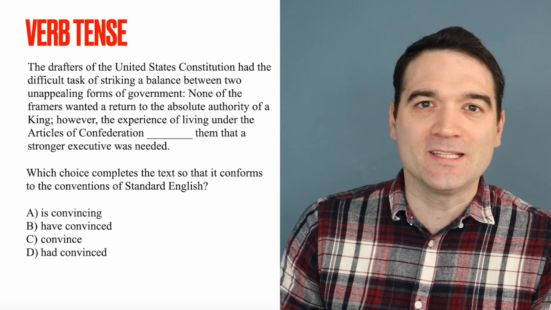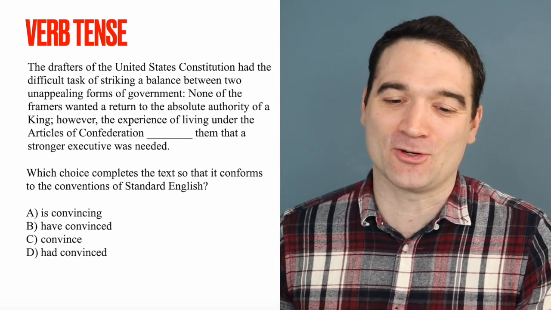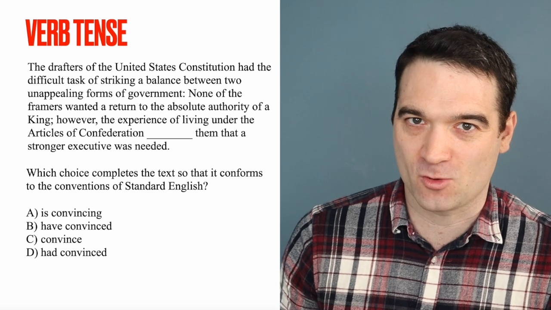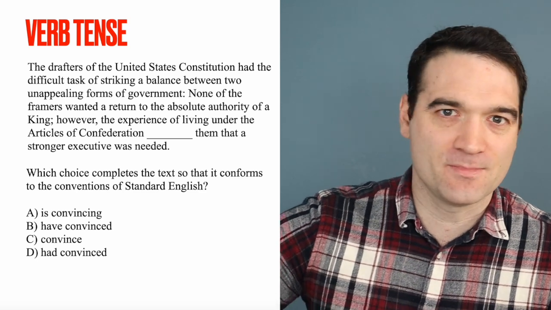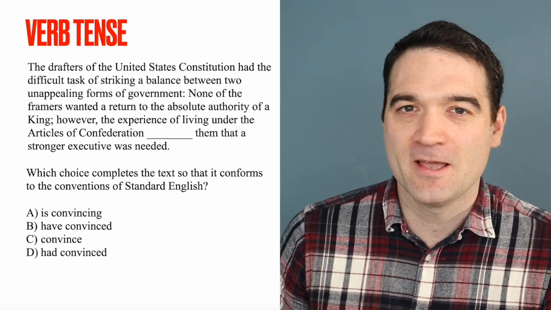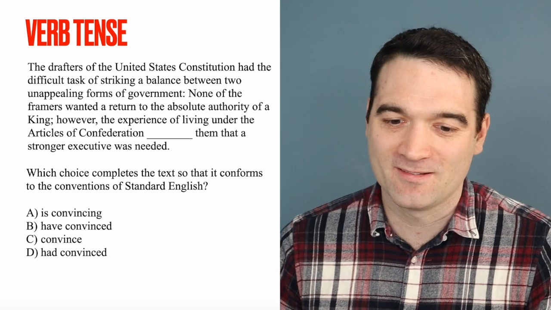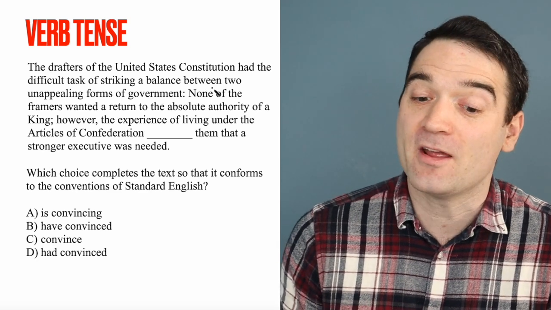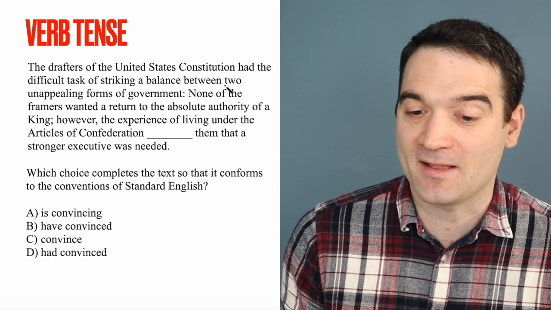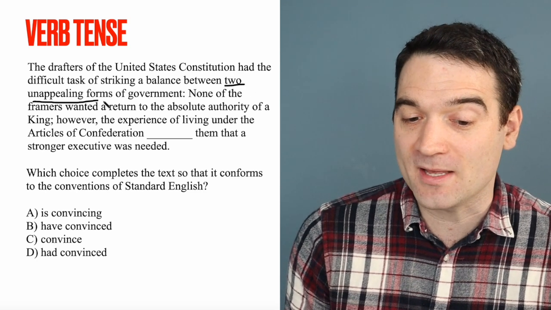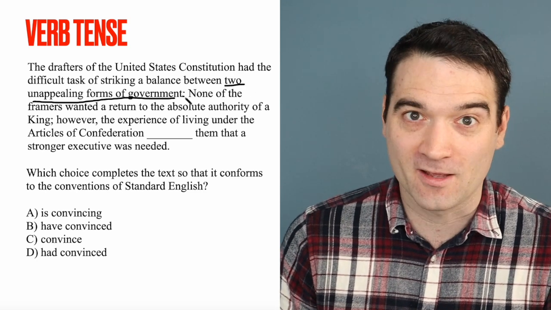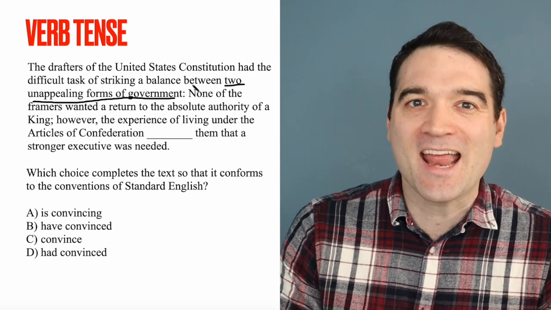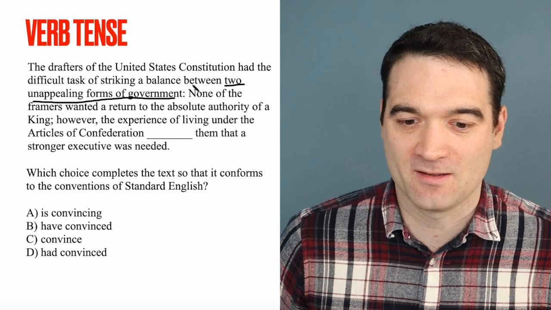All right, before we really dive into this and get our hands dirty, I want to talk about the structure and punctuation of this question. We're going to go much more in detail on punctuation later. But for this question, let's look at how it's set up. We talk about the drafters of the Constitution, and we say they had to strike a balance between two unappealing forms of government, colon. What do you expect is going to come next? Well, we're going to present the two different forms of government.